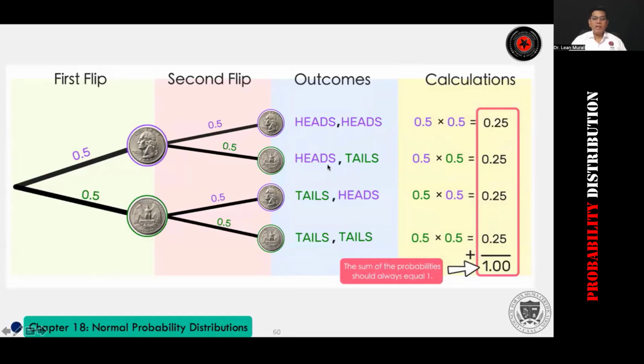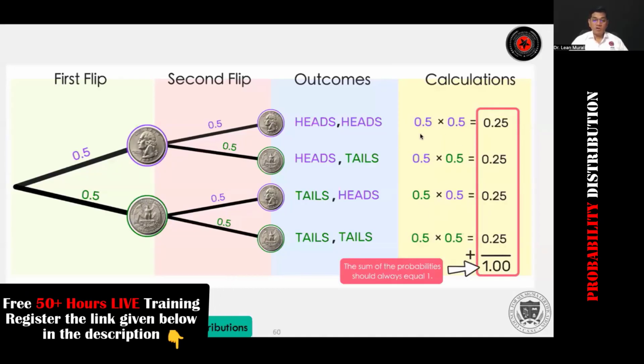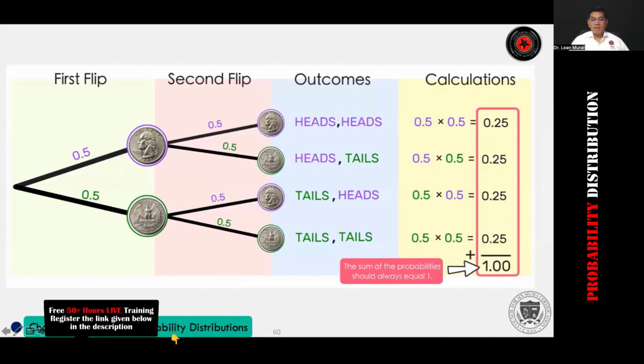Head tails is 0.5 into 0.5, tail heads is 0.5 into 0.5, and tail tail is 0.5 into 0.5. This is called multiplication in probability. If you do it 2 times, the probability is a multiplication of the 2 events that are happening. The sum of probabilities is always equal to 1.